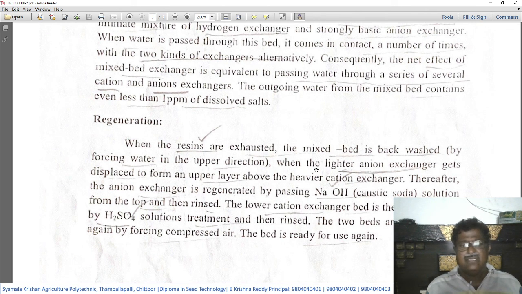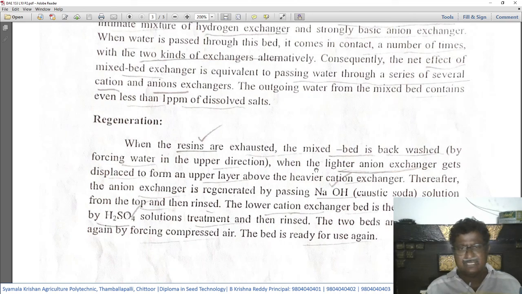The two beds are then mixed again by forcing compressed air into the column. The bed is ready for use again.